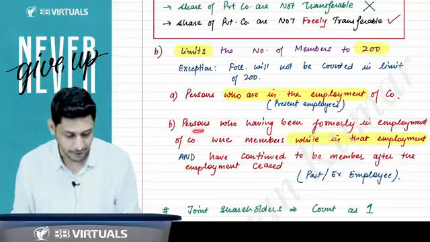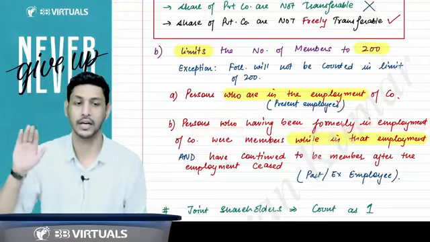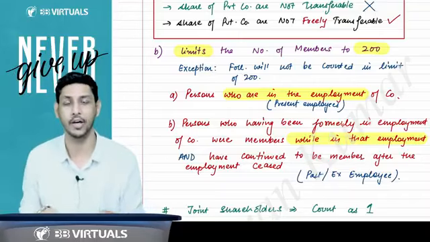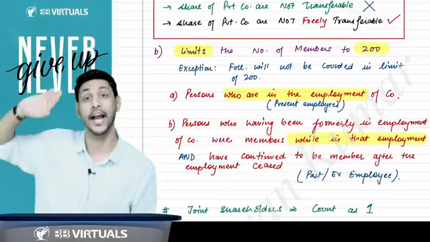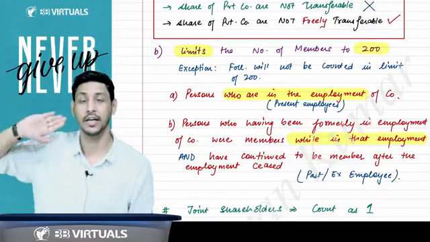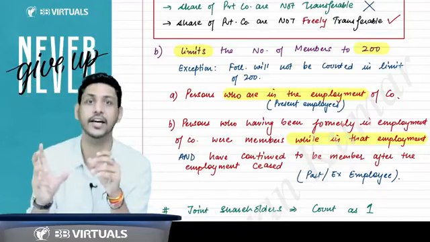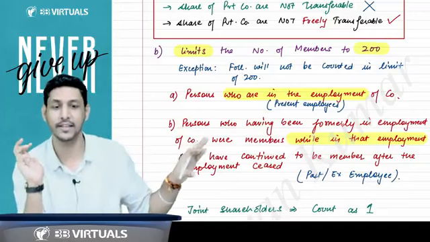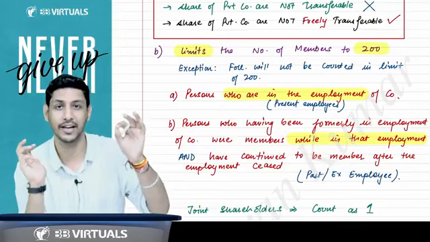And the persons who have been formerly in the employment, means they were in the employment, they are not in the employment right now. When they were in the employment, they were allotted the shares of the company. They got the shares during their employment. I'll explain this point with a very classic example.